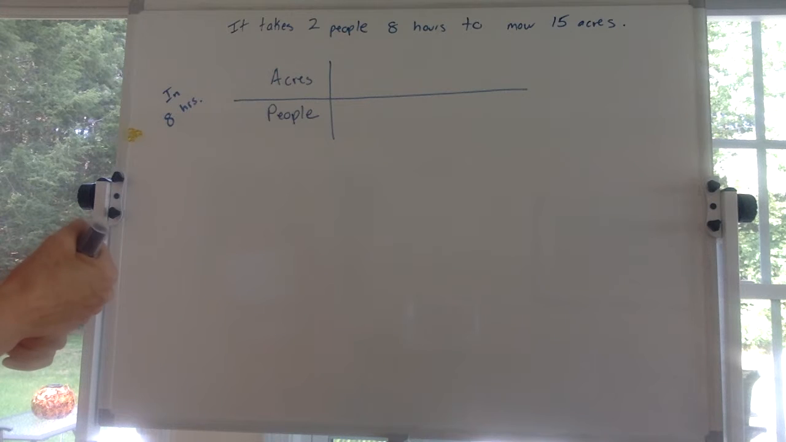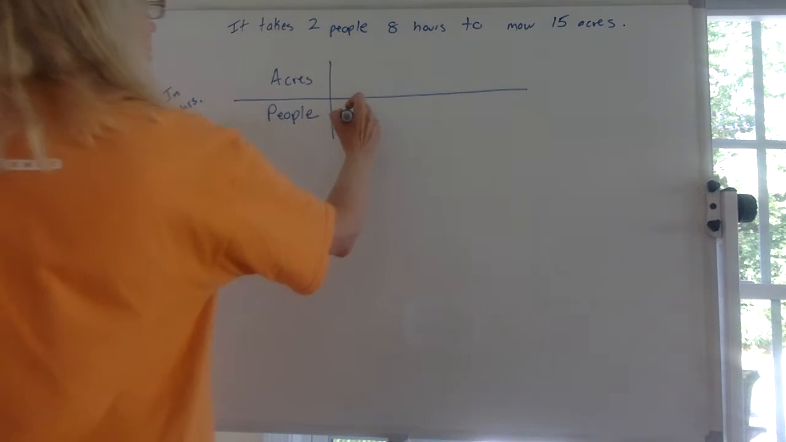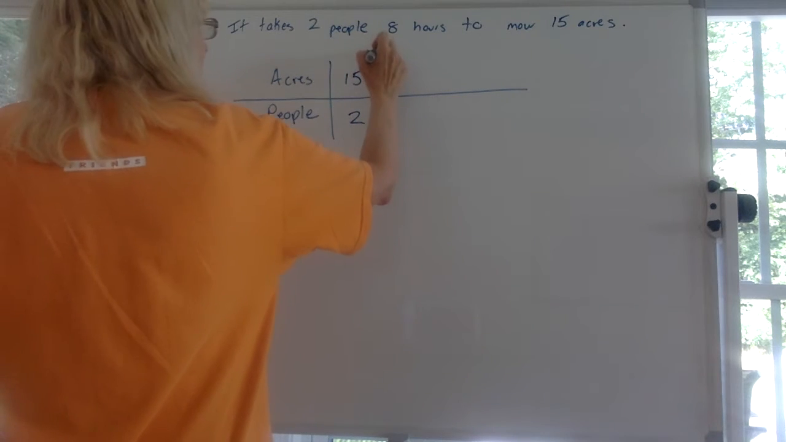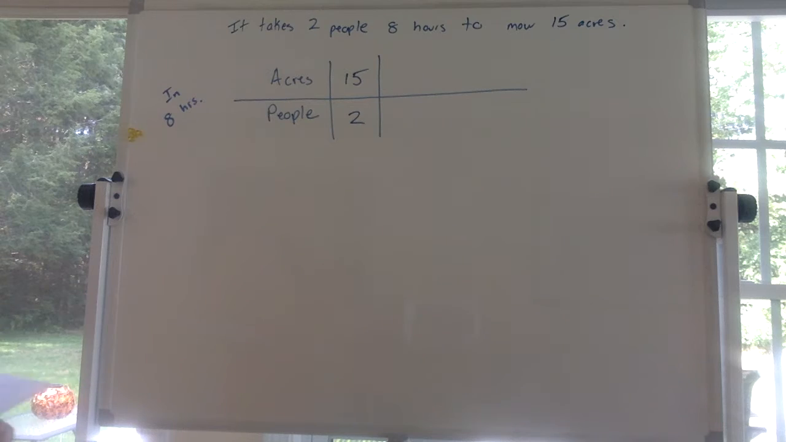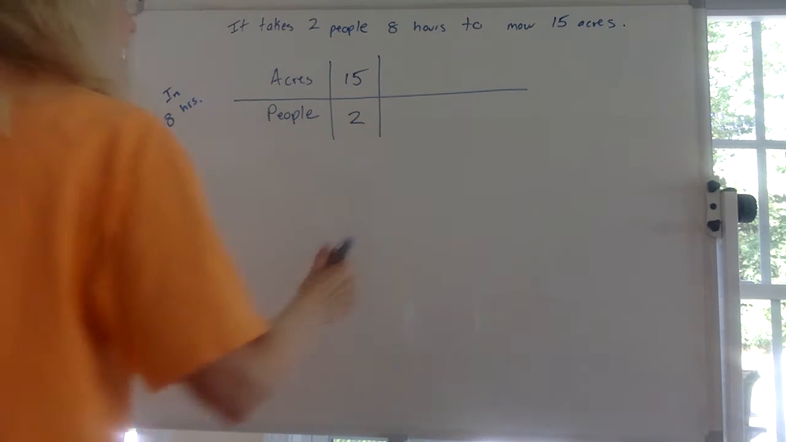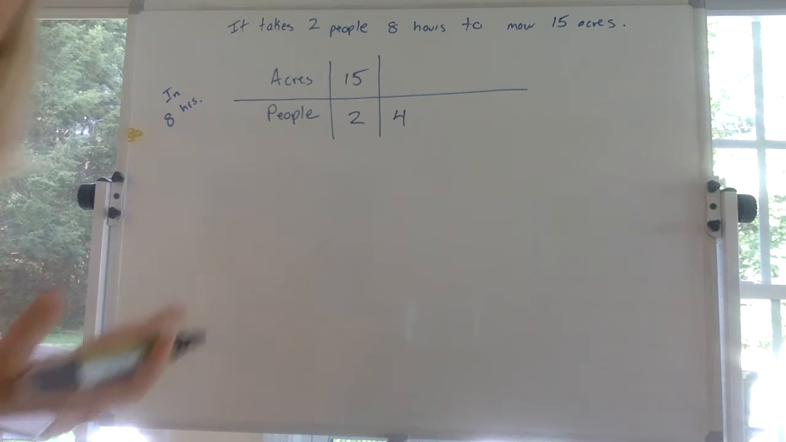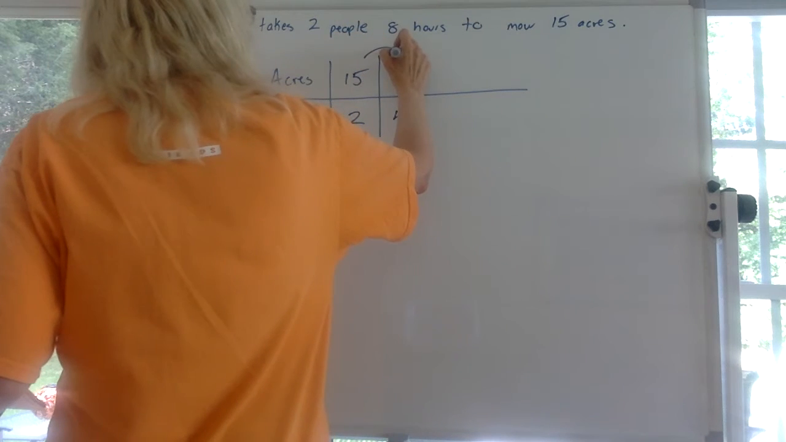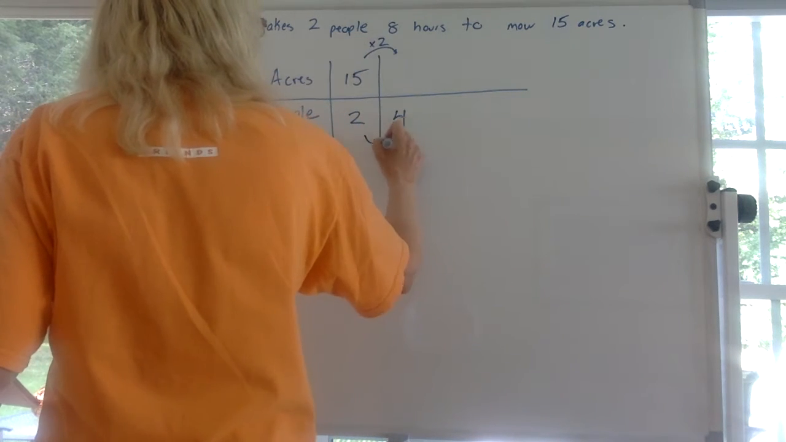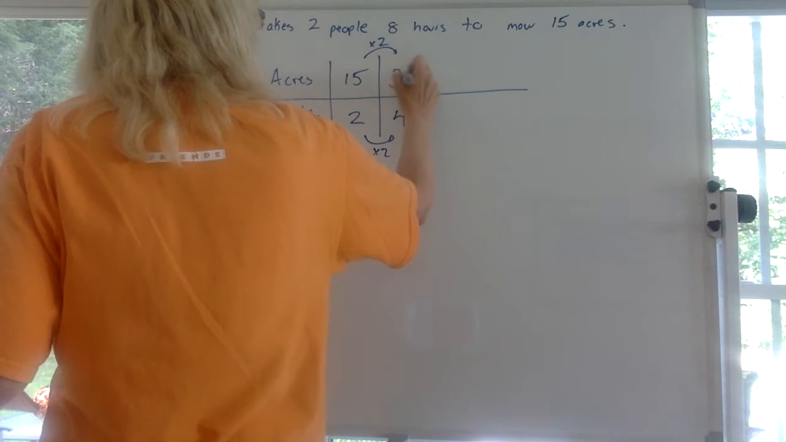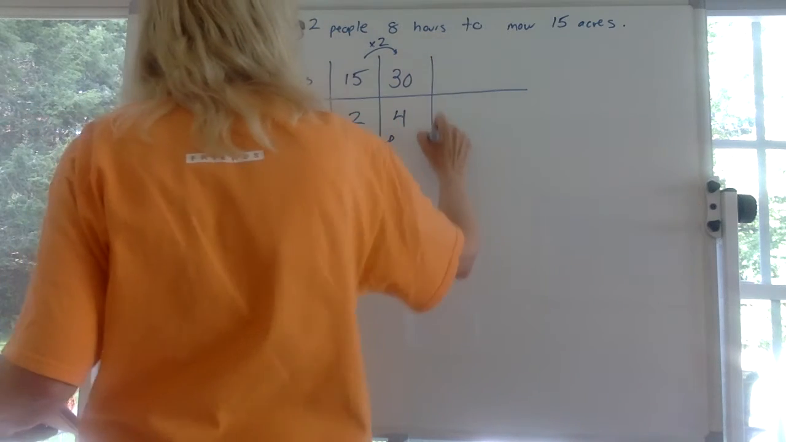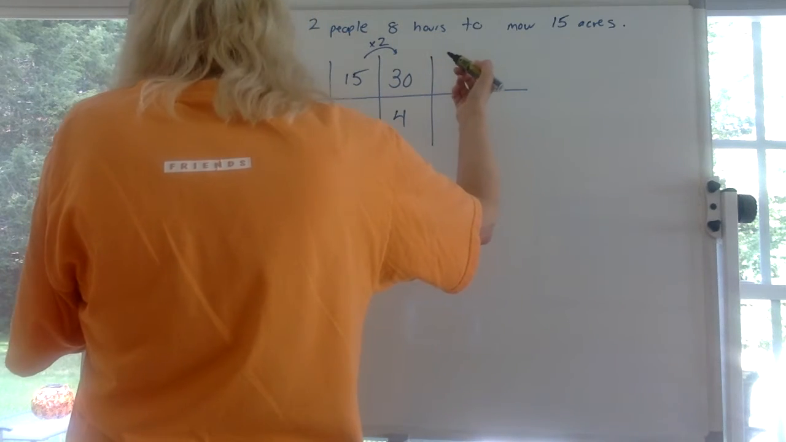So let's see. We know they gave us that it takes two people 8 hours to mow 15 acres, right? Can you tell me then if I had 4 people instead of 2 people, what do you think is going to happen to the acres? You've got twice as many people now, right? So you're going to be able to mow times 2, times 2, you're going to be able to mow 30 acres. Does that make sense?